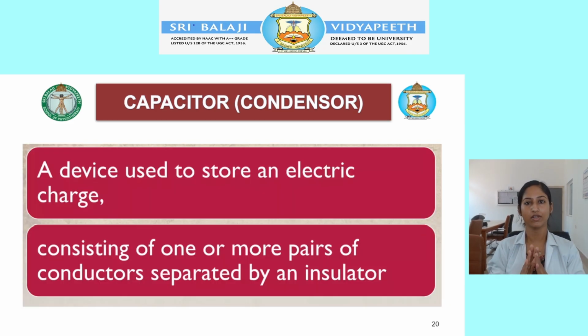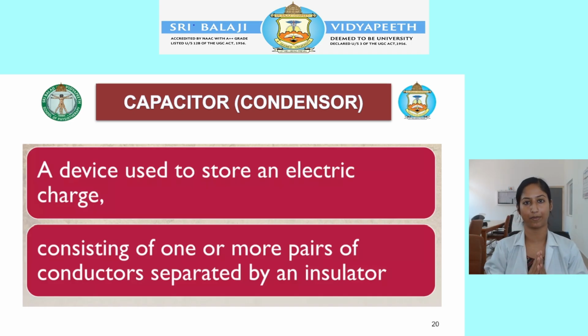And then next we will move on to a new topic called capacitor. A capacitor is otherwise known as a condenser. The role of the capacitor is that it is a device to store an electric charge. Next we will see the construction of a capacitor.